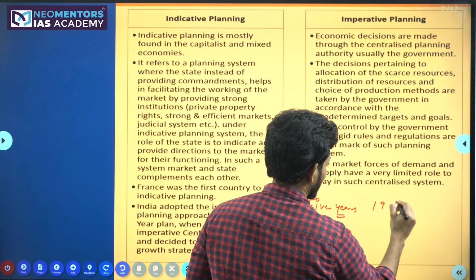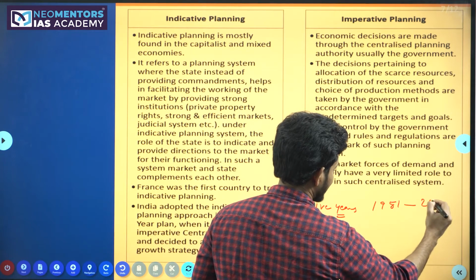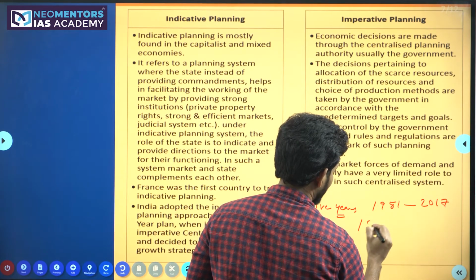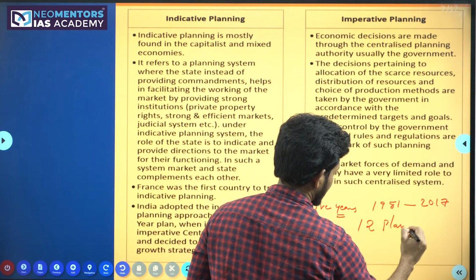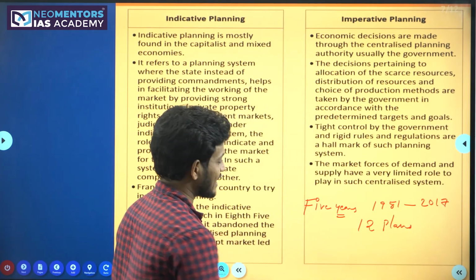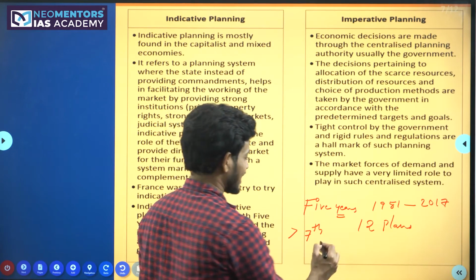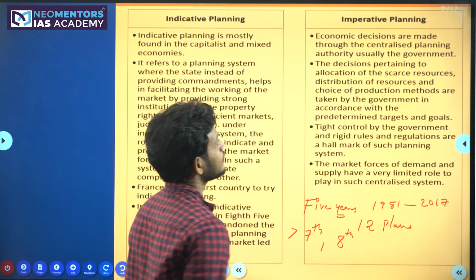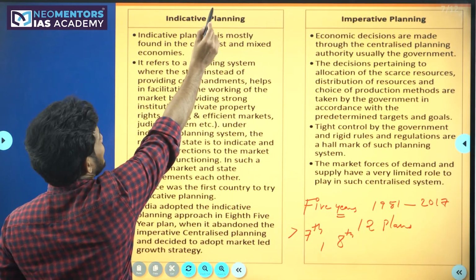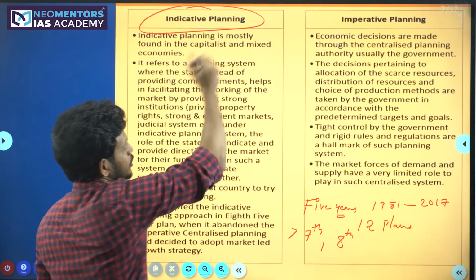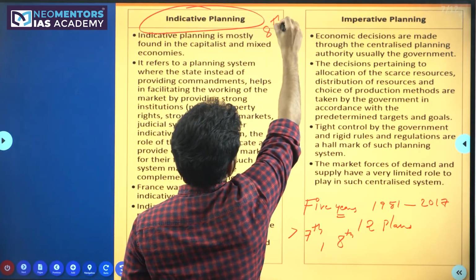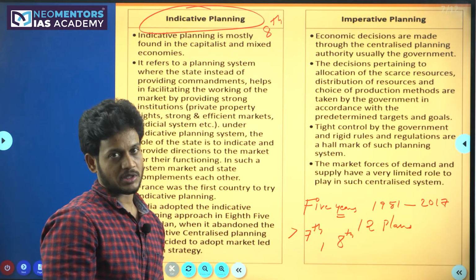Almost all from 1951 to 2017, we have implemented 12 five-year plans in our country. After the 7th five-year plan, by the time we started the 8th five-year plan, we brought in something called indicative planning. So indicative planning in India started from the 8th five-year plan onwards.